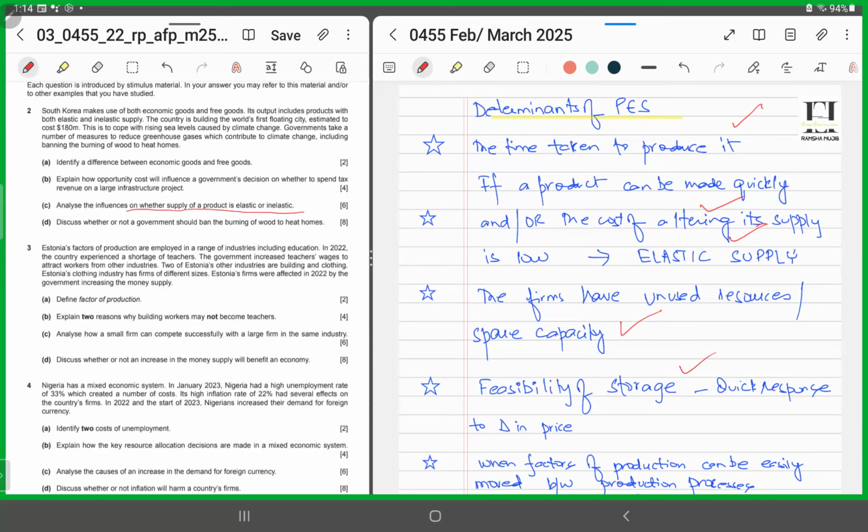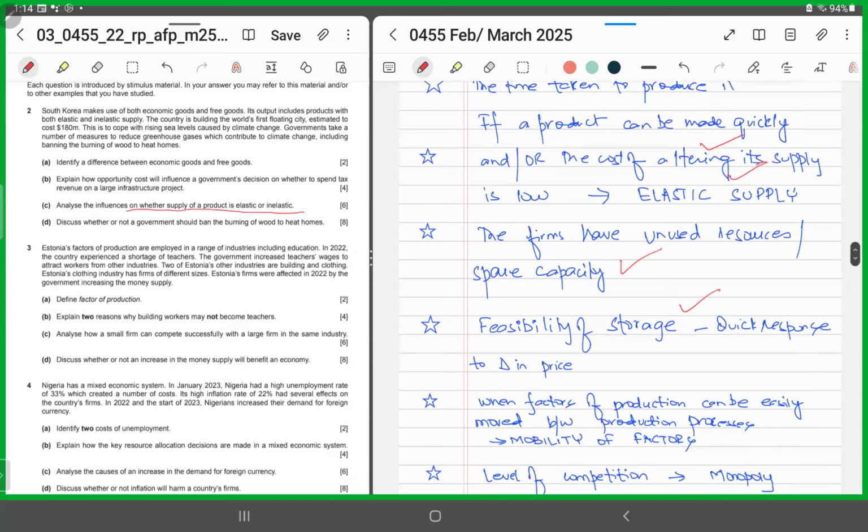What about feasibility of storage? Yes, if it's not a perishable product, a product that does not rot, or you can easily store it, there are no issues or protocols needed to store that product. It's easier, so you can quickly respond to changes in price, right? So in that scenario also, the supply of the product is said to be elastic.